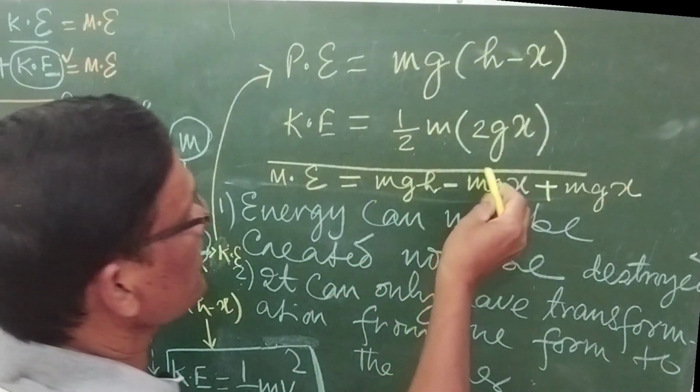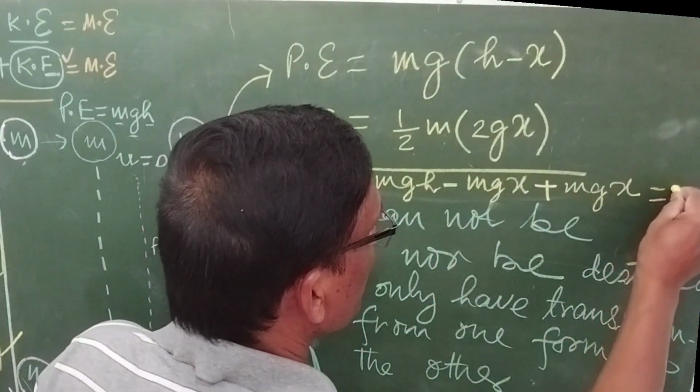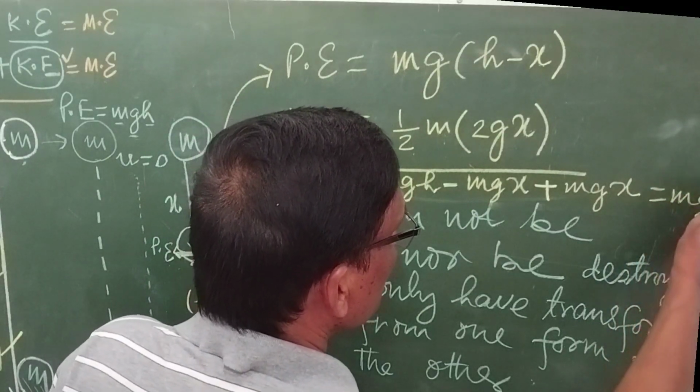See here, mgx cancels out and you get mgh.